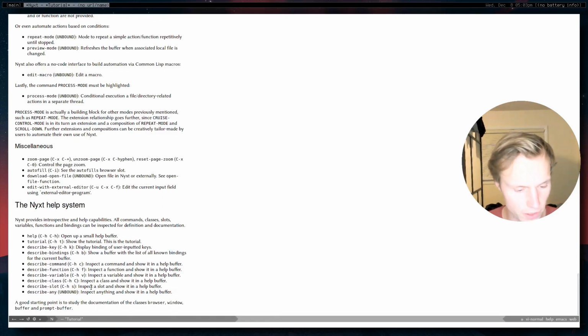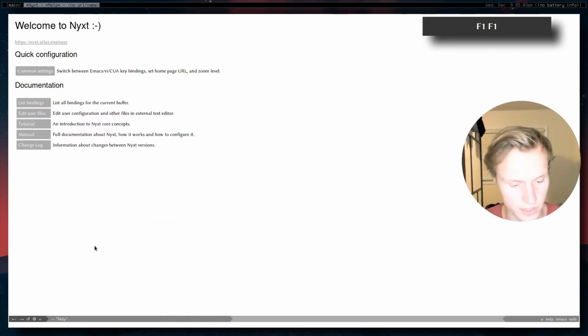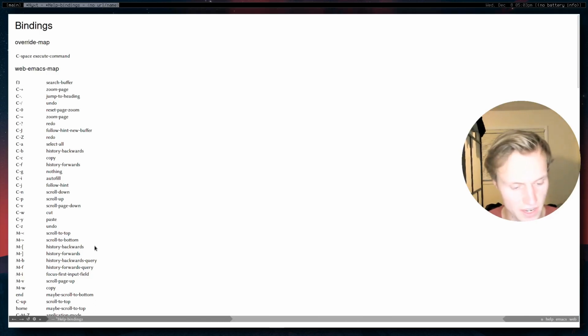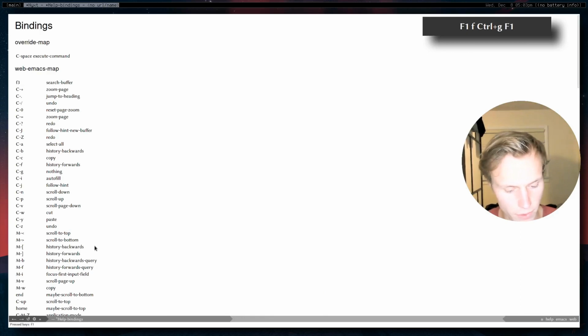Now, I think by default, it's not actually bound to Control H. I think it's F1 and then something. So we could actually do F1, F1. This will take us to the start. We could do F1B for a list of bindings. We could do F1F for a bunch of functions, F1C. We'll kind of get into these commands and everything.